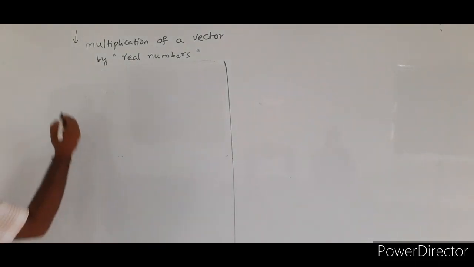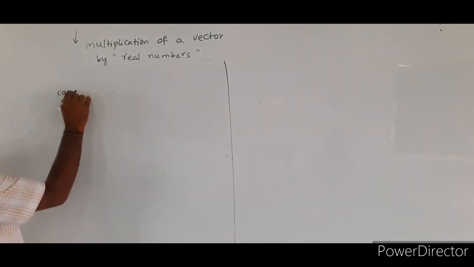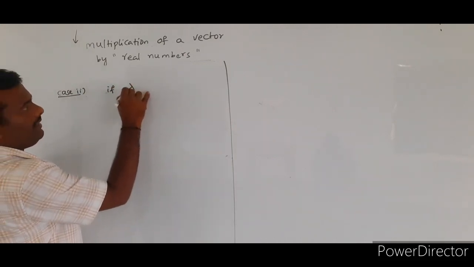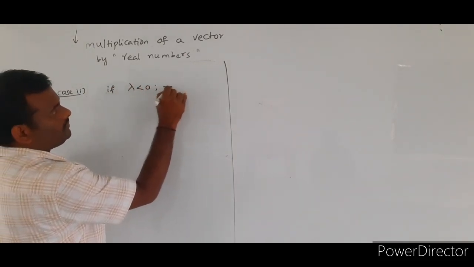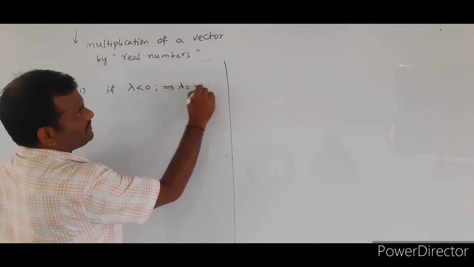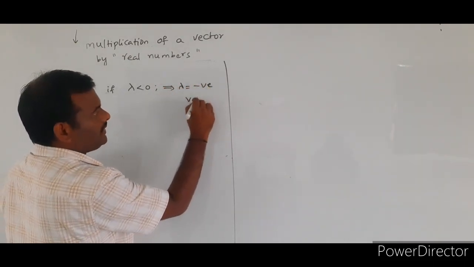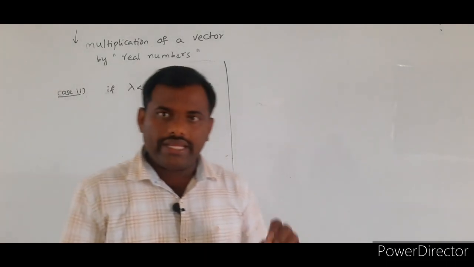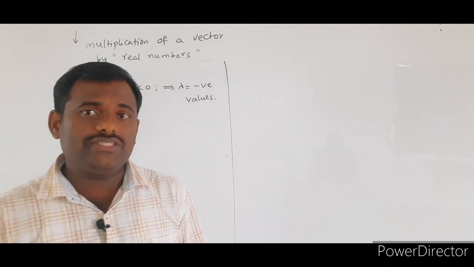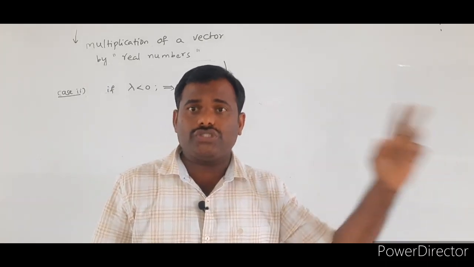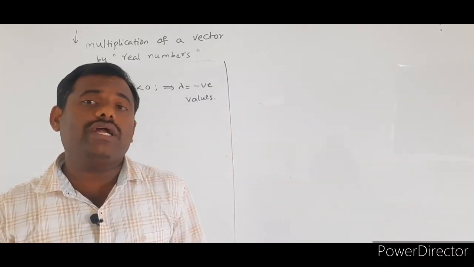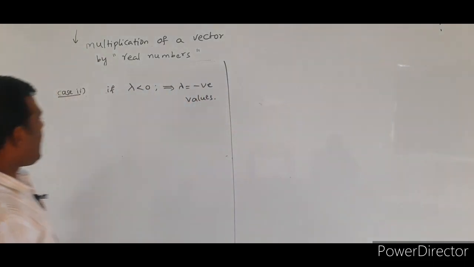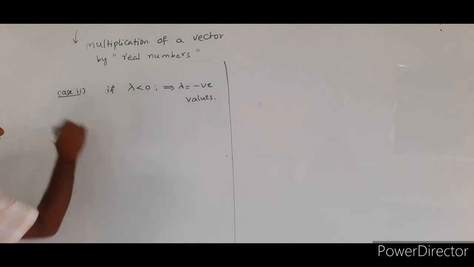Suppose the same real number lambda takes the negative values, what will happen? So case 2: if lambda is less than 0, that implies lambda will be taking the negative values. In the first case we assumed lambda takes only the positive values. In the second case lambda takes the negative values.